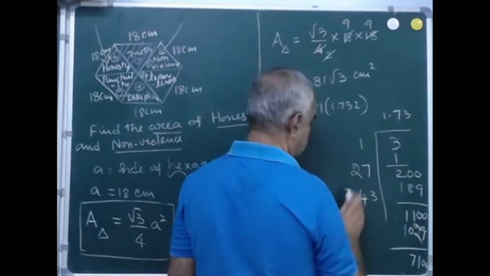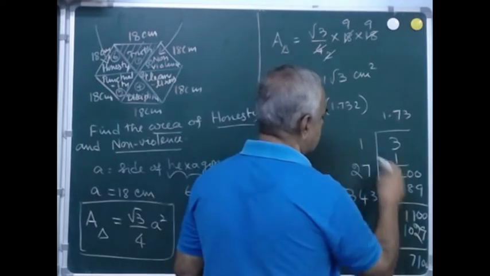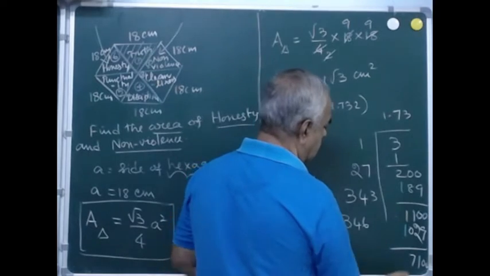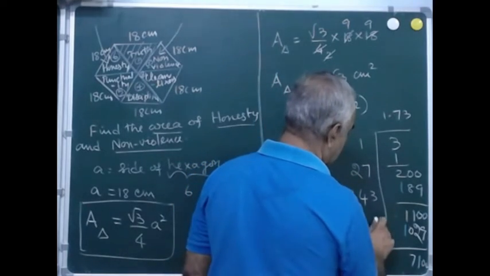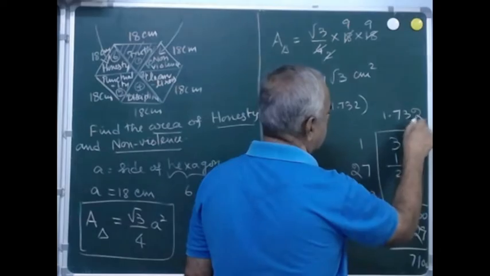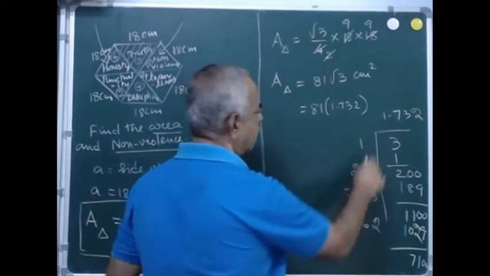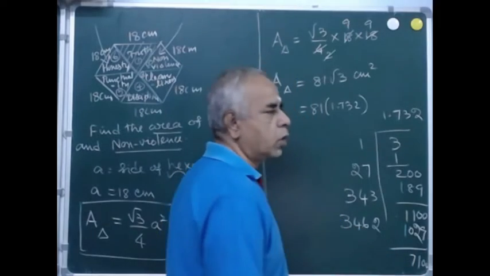Multiply this by 2, therefore you will get 346, and within that how many times can it go? 2 times, so that is why you are able to get 1.732. I hope now you should be able to understand how to obtain the square root of 3.